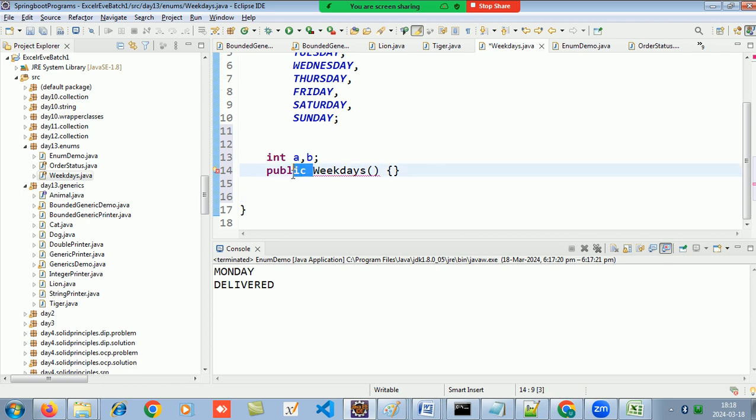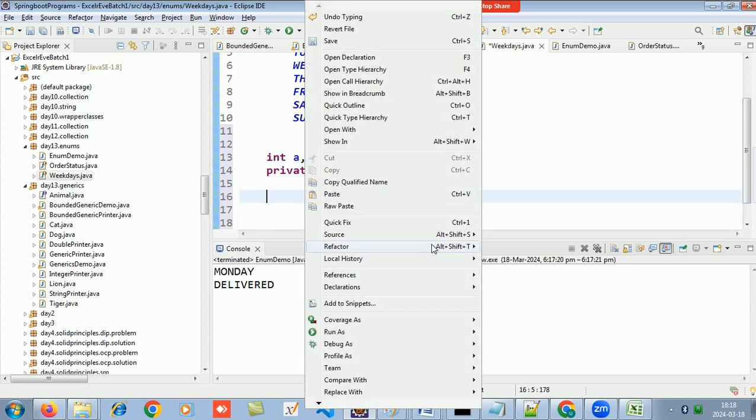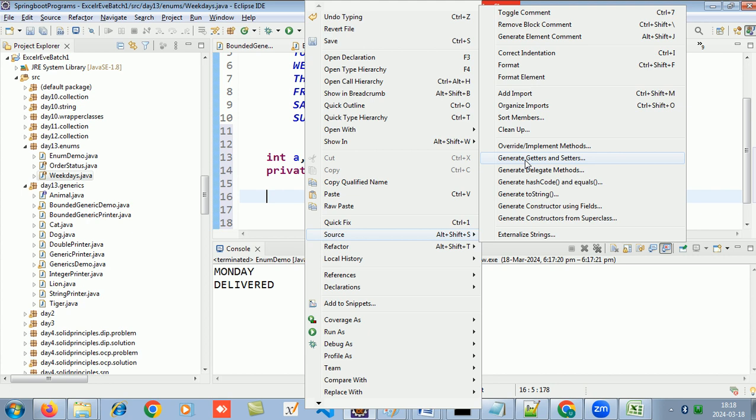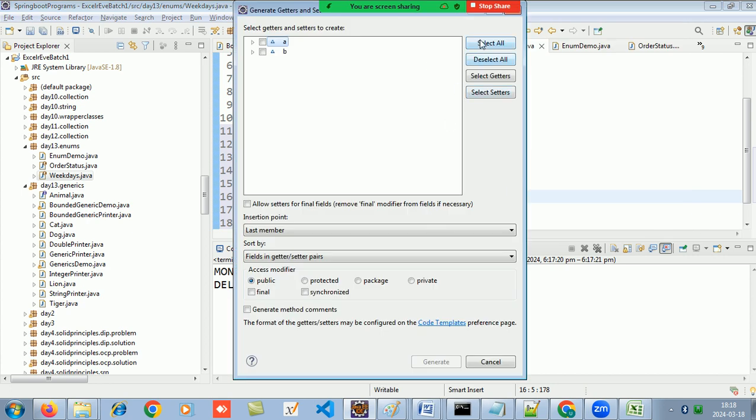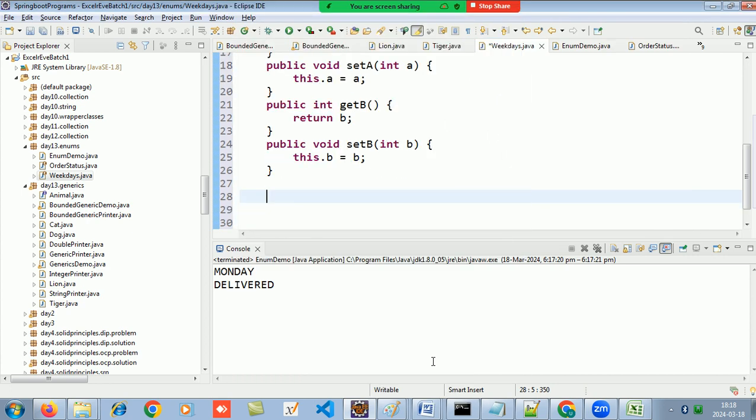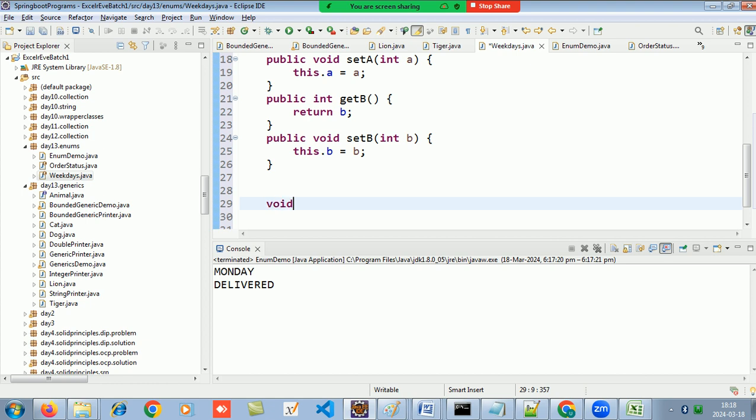Here the constructor in an enum is only private. The enum constructor is private. Then I can have getters and setters also, and I can have any method also, like void display. How I work with that, I will show you all.